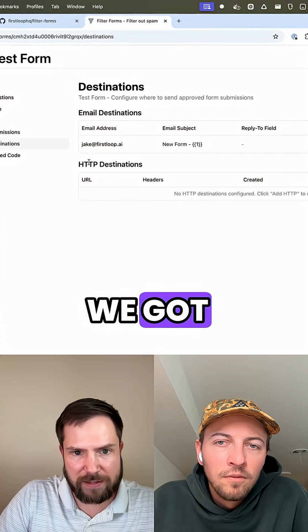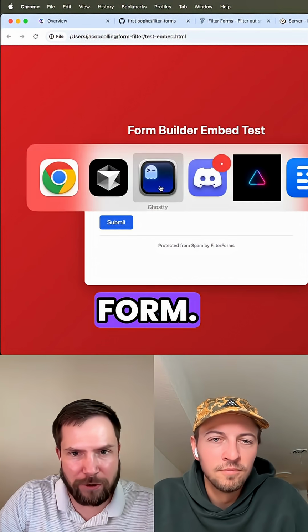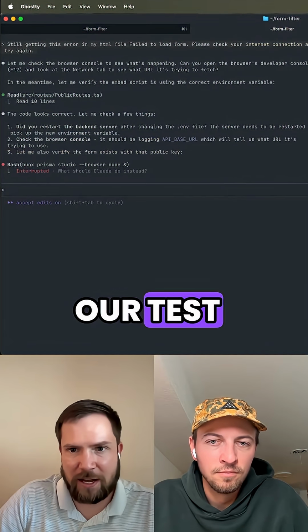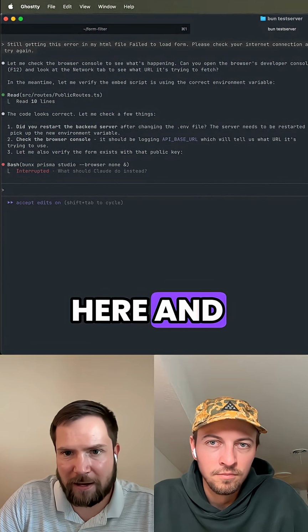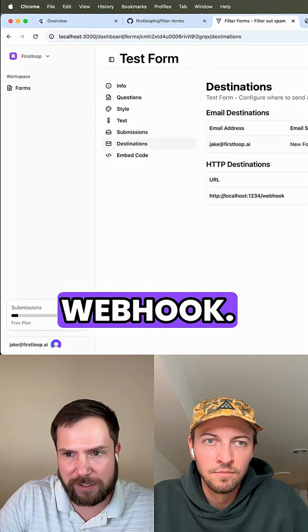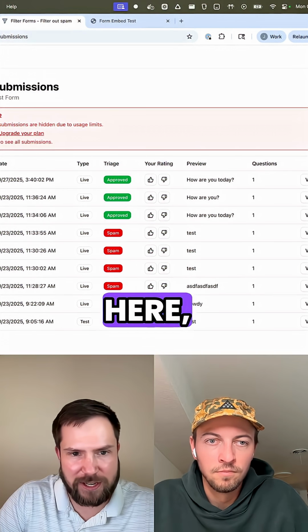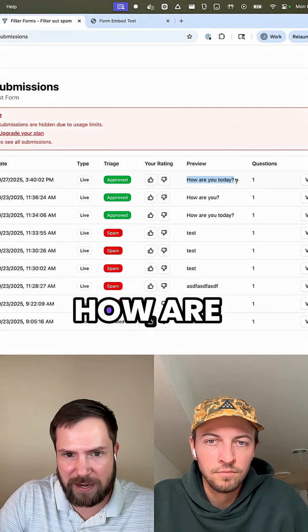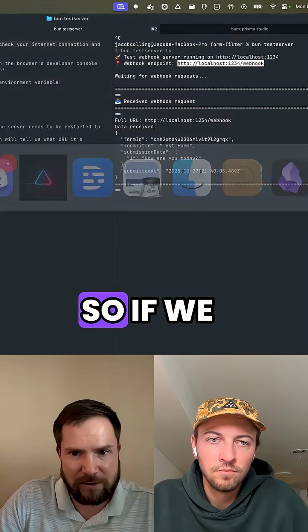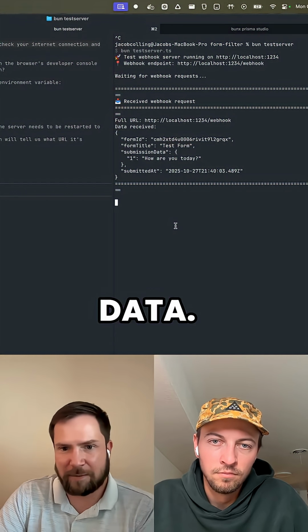All right, we got two separate destination tables. So we have the form, we have our test server running here, and it should be able to receive it. Destinations, we've added this new webhook. We have that submitted. We should see in our submissions here, you can see this most recent submission came in, "how are you today," at 3:40. So if we open that up, it looks like we did indeed receive that.